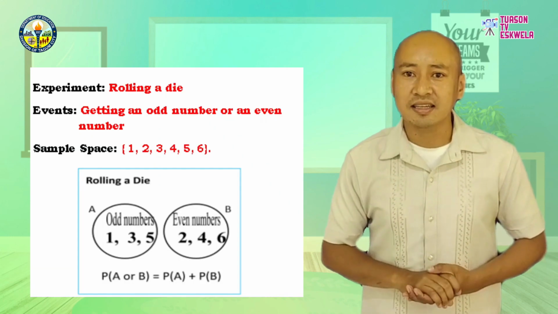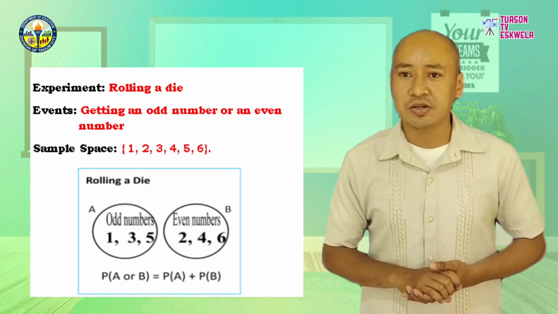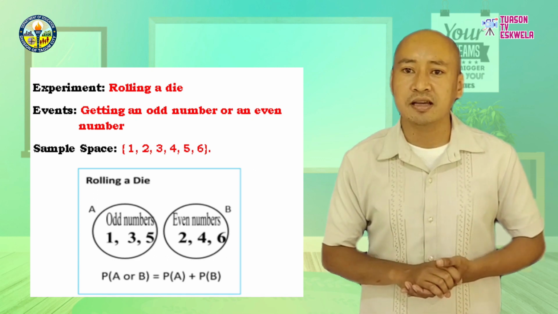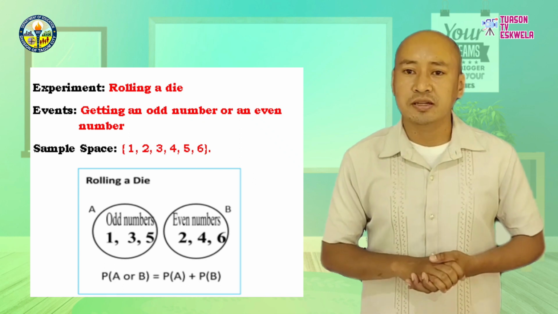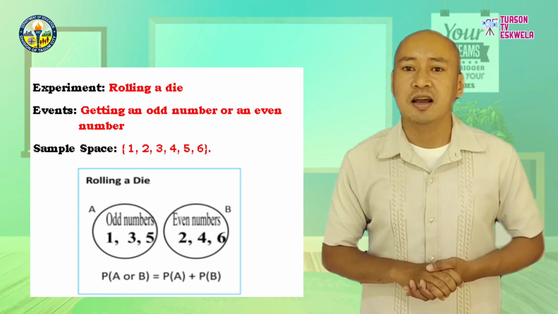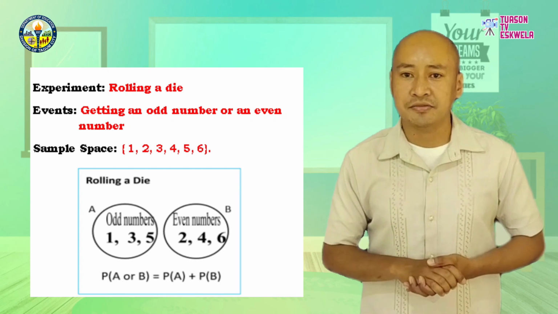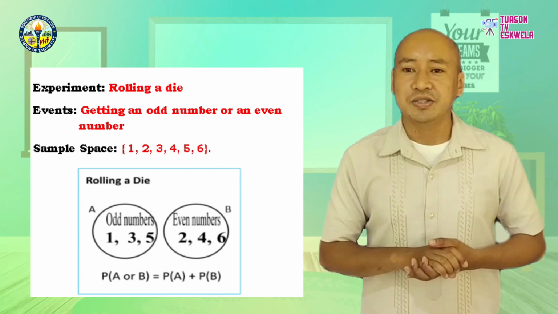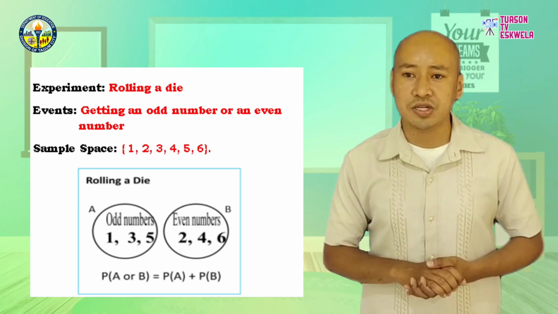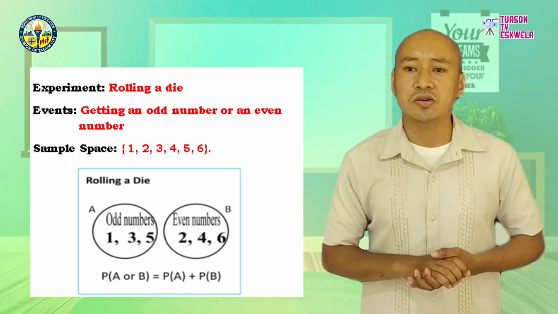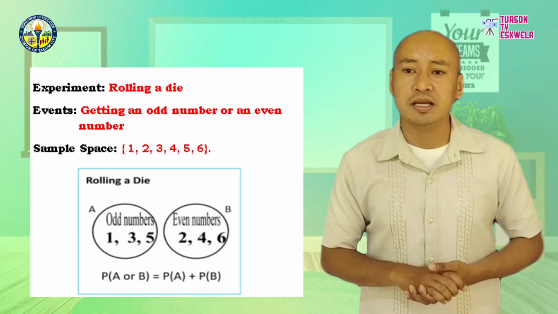In rolling a die, getting an odd number or even number, the sample space or the possible outcomes in rolling a die are 1, 2, 3, 4, 5, 6. Odd numbers are 1, 3, 5, and even numbers are 2, 4, 6. By looking at the illustration, the two events have no outcomes in common. Thus, these two events are mutually exclusive.